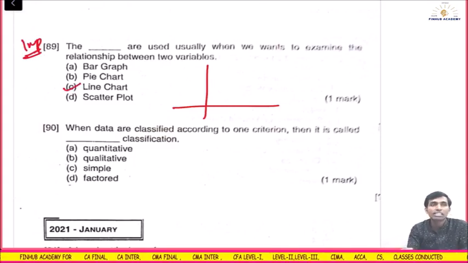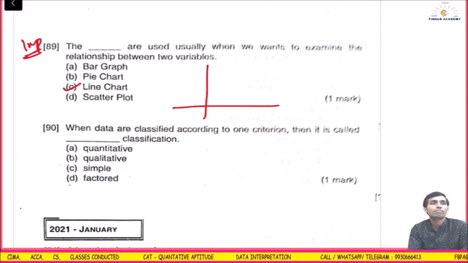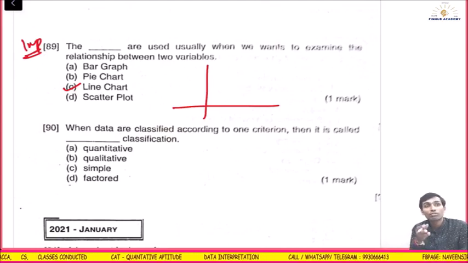It is line chart. Understood? Some people, to draw the inferences, if you are in the paper, might tick scatter plot to understand the relationship between two variables, because we have already done that also, right? But it is not scatter plot. Line chart is the answer.